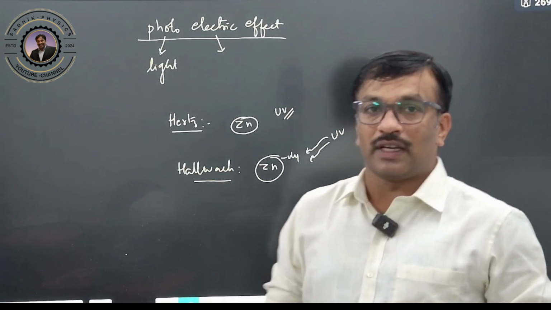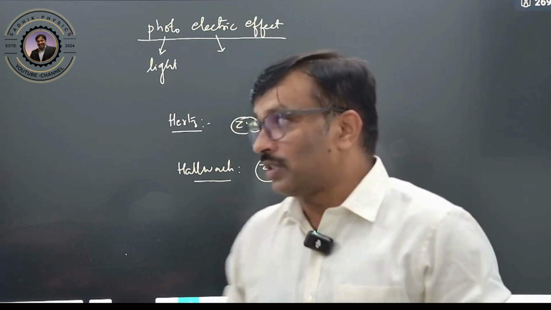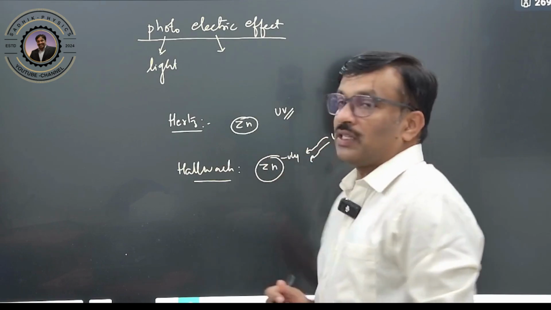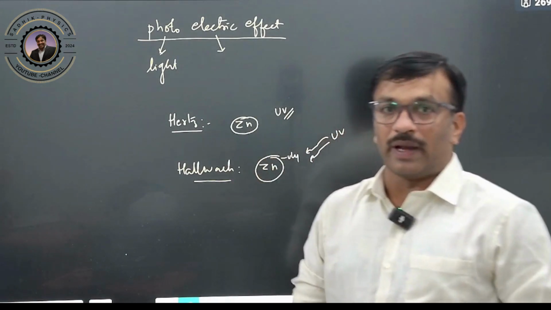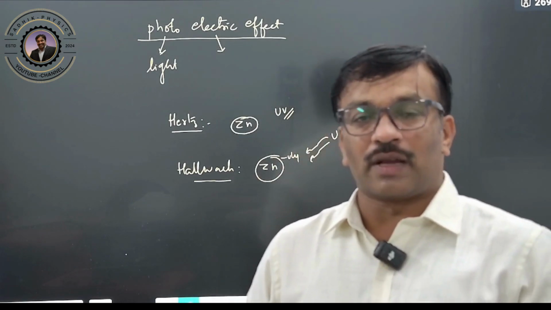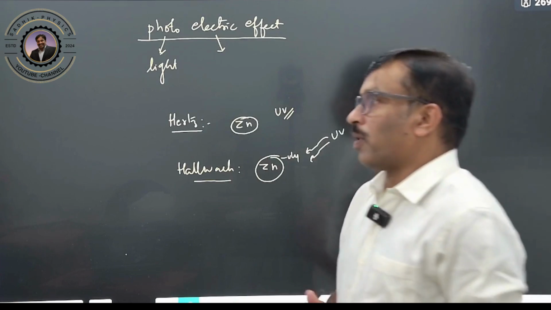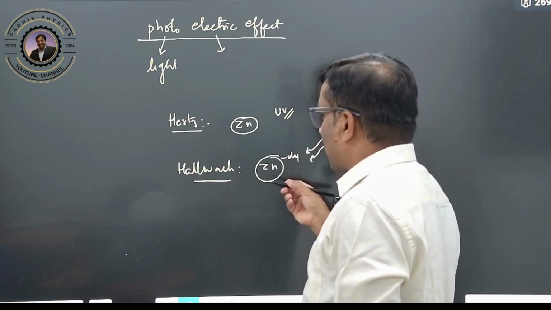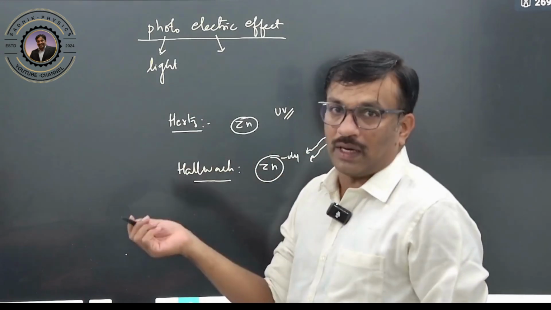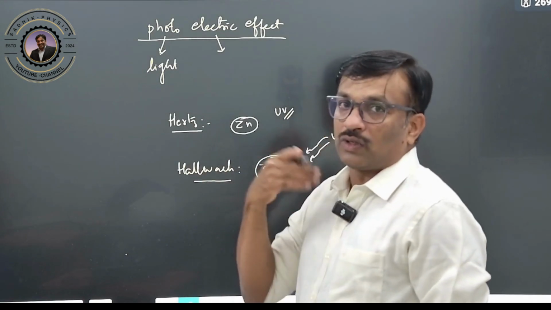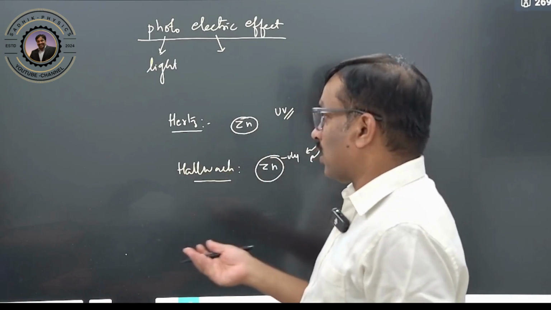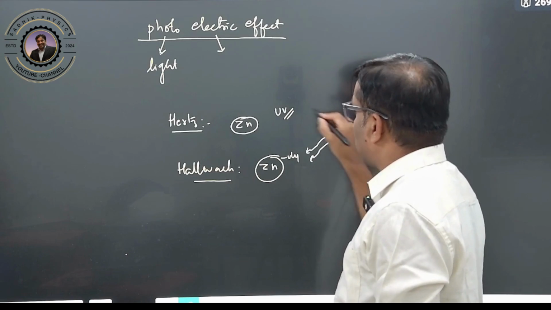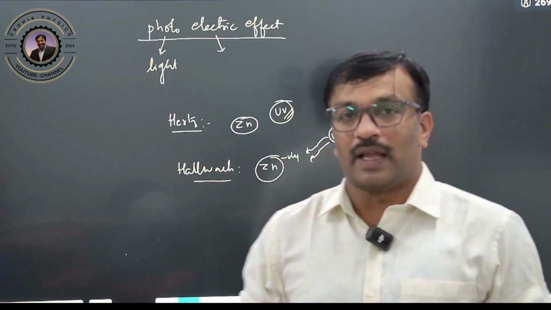If incident, the charge on the zinc plate, negatively charged means more electrons are present. When light is incident, the negativity of the charge on the zinc plate was decreasing. Slowly it comes to neutral and then gains positive charge. That means it is losing electrons, and gaining positive charge means more electrons are being lost. So when ultraviolet light is incident, it emits electrons.